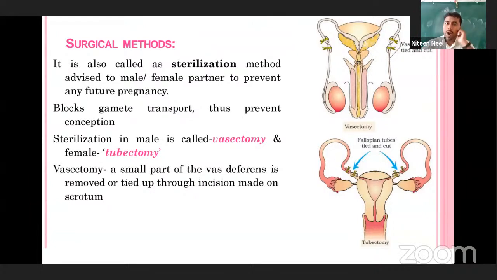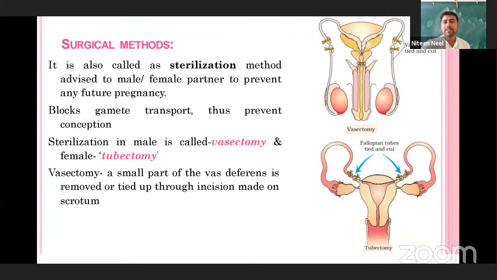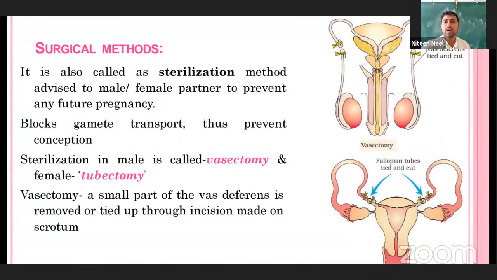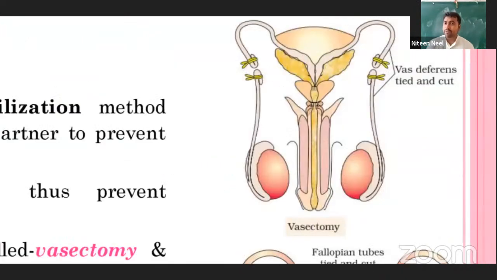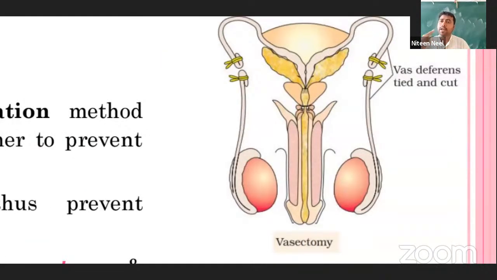Clear? What are they going to do, right? Commonly we call these methods sterilization methods, especially to prevent future pregnancy. We can observe here in the vasectomy, the vas deferens is going to be cut. The pipe is there, from the testis the vas deferens connects to the urethra.